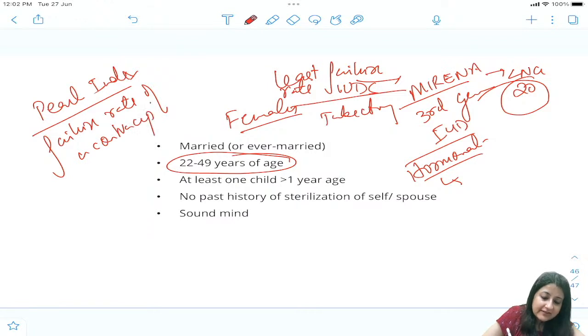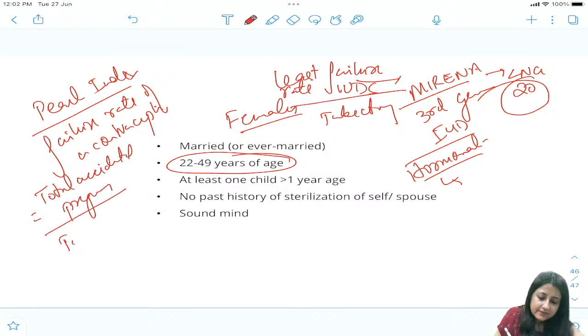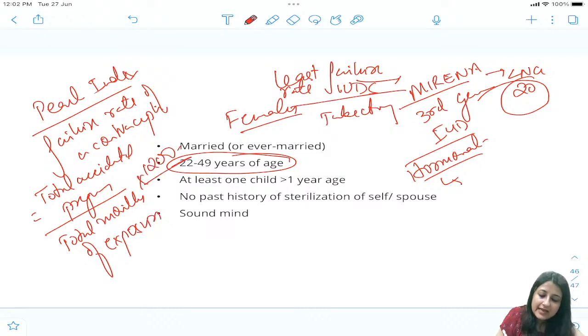So you just have to know its definition. Total accidental pregnancies जितनी भी हुई, divided by the total months of exposure, not years. You have to write it in months, multiplied by 1200. 1200 क्यों?